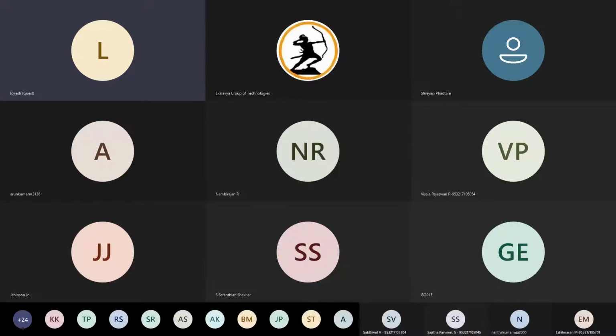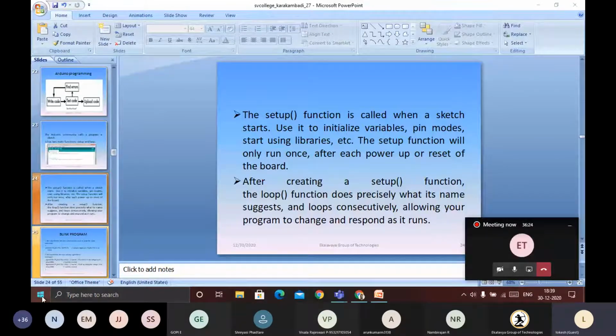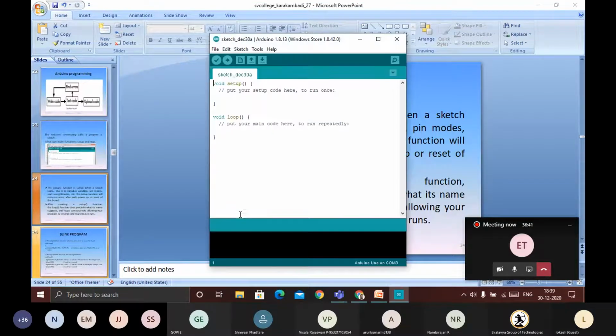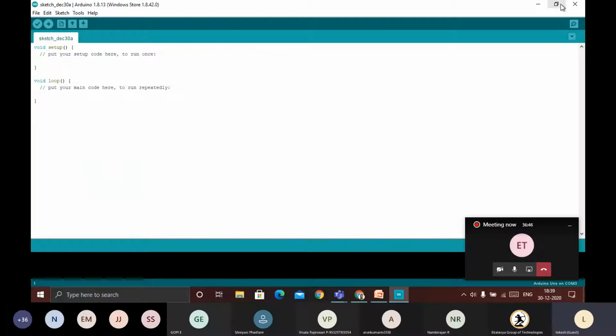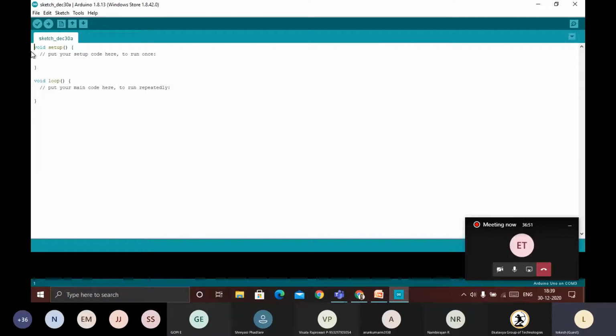First, I will open the Arduino app, the Arduino IDE. So this is the Arduino IDE. In the starting, it will look like this, initializing the packages and preparing the boards. Next, it will start. So this is how the bare minimum code will look like. I will expand this one. So here you can see.